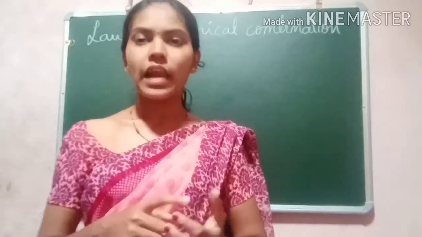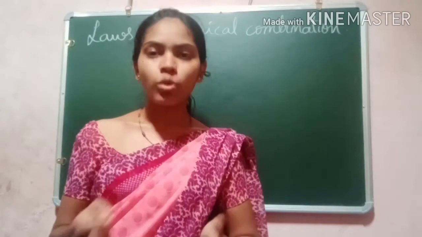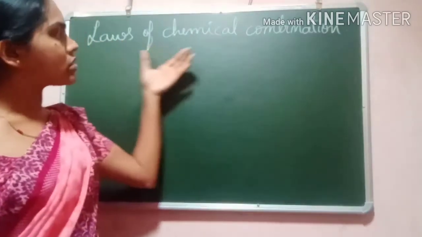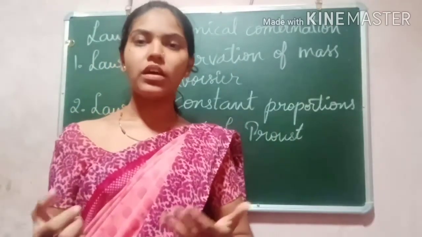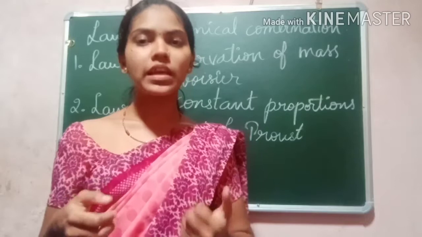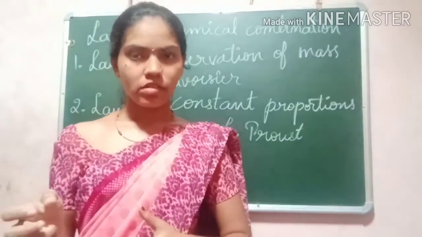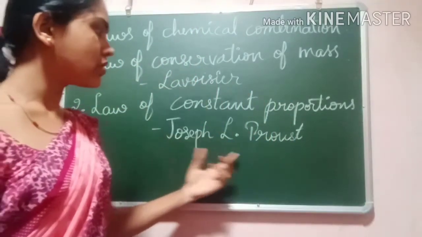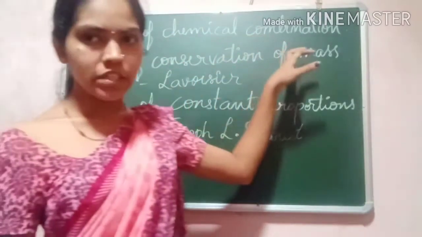The scientists Lavoisier and Joseph L. Proust did many experiments and gave two laws of chemical combination.